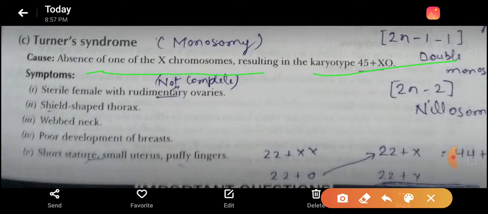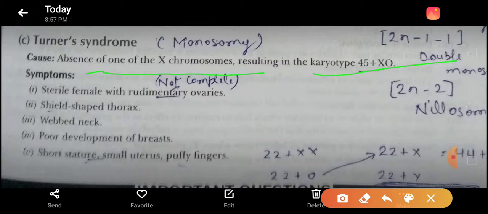That's why the female becomes sterile. Next, the thorax becomes shield-shaped. They have a webbed neck, poor development of breast, short height, small uterus, and puffy fingers if they have Turner's syndrome.